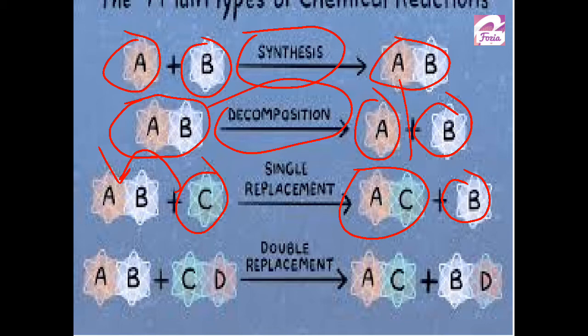But in the 4th type, we see the combination is altered. All of the species are broken down and they are doubly displacing each other, forming a new combination. So this is how the reactants can be in their pure form or maybe in their elemental form, or they can be in the compound states. But all the time the definition is applying on all 4 kinds that rearrangement of constituent atoms or molecules are changing to give something new, which is called as a product.